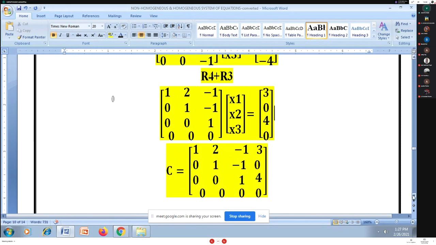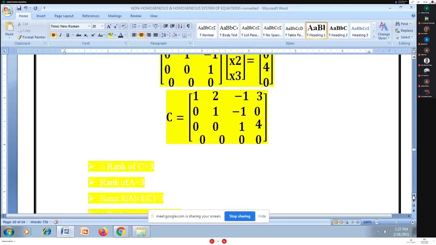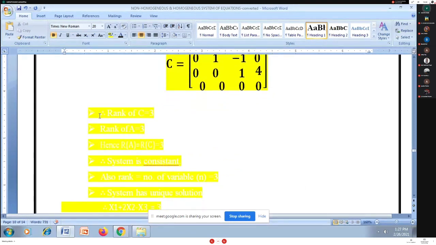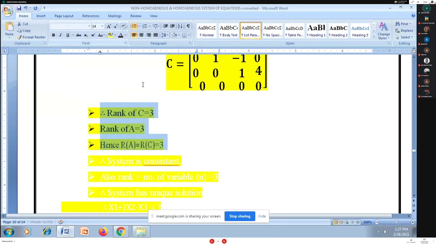So rank of C is, according to the chart, also 3. Rank of A is equal to 3. So rank of A is equal to rank of augmented matrix C, which is equal to 3. So I can consider this system is consistent. Yes, this system is consistent.